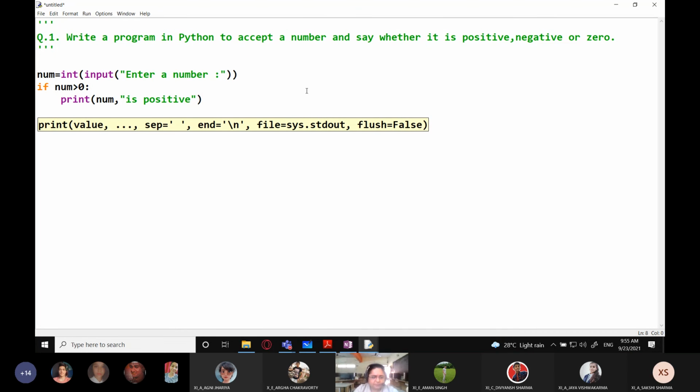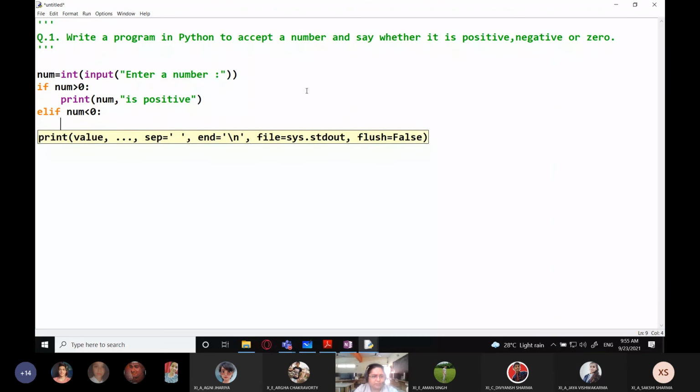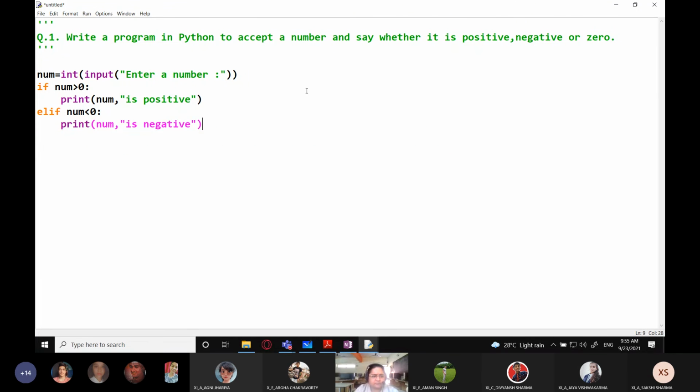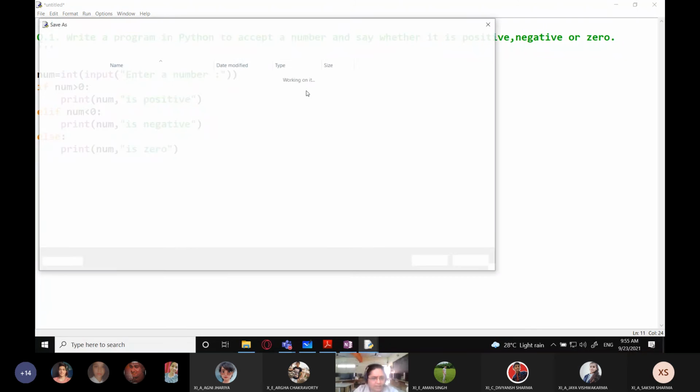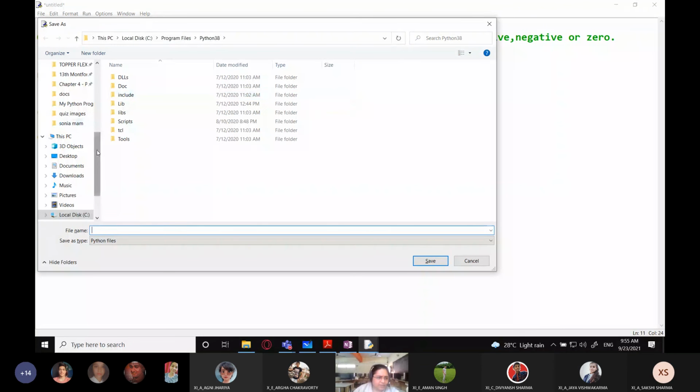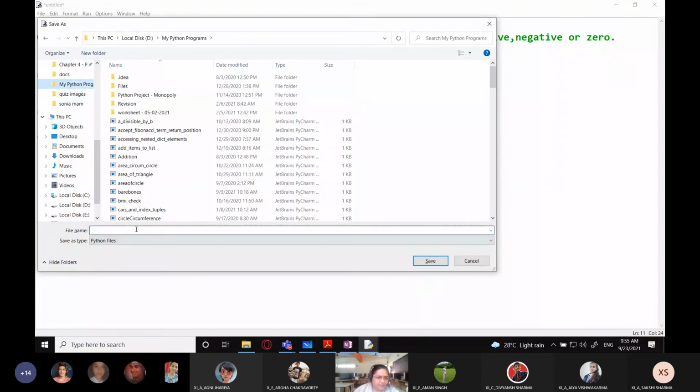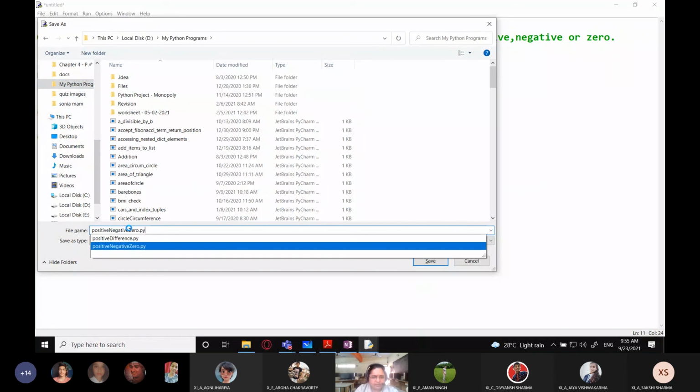Right? If num is less than 0, print num is negative, and last resort else, print num is 0. Right. I'm going to save this program, my Python programs, and this is positive, negative, or 0.